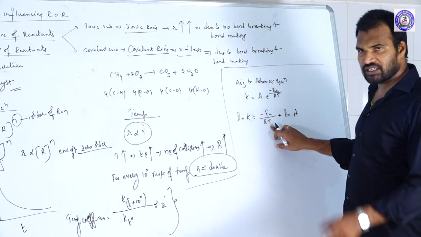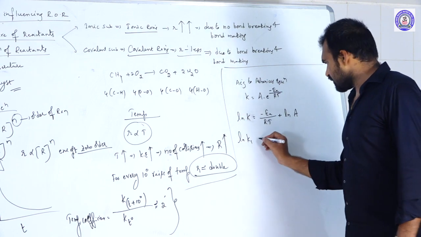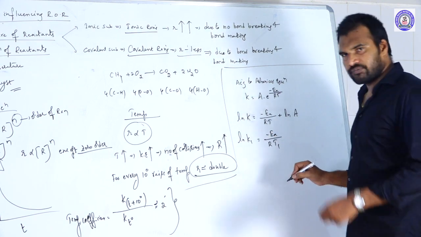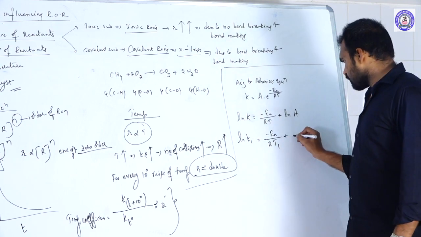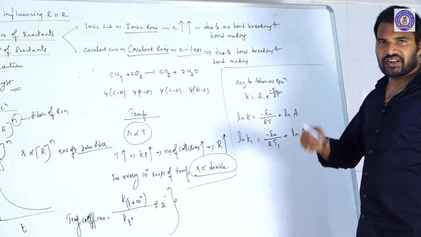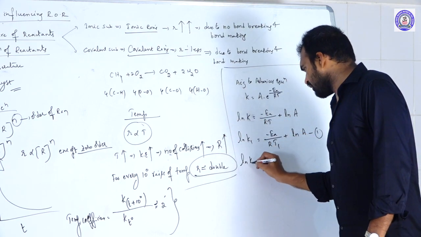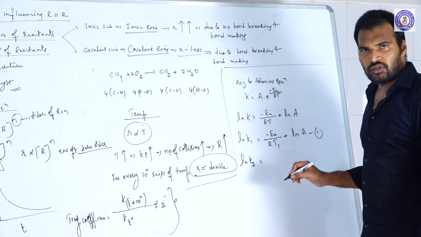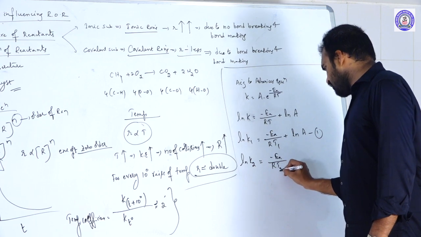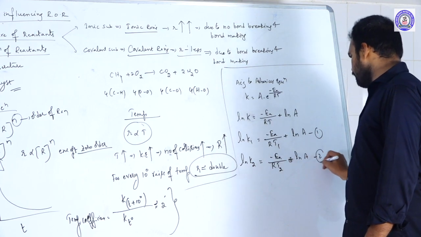At T1, ln K1 is equal to minus Ea by RT1 plus ln A. This is equation number 1. Similarly, at temperature T2, ln K2 is equal to minus Ea by RT2 plus ln A.